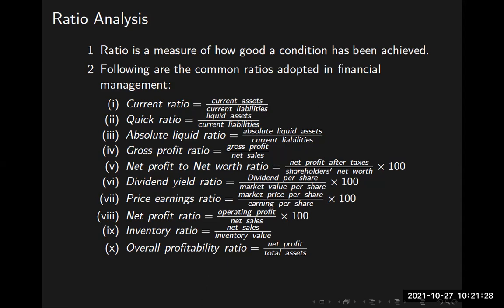Then dividend yield ratio. What is dividend? We have a chocolate. Then you split it, share it with your friends. Dividend. Each one is getting a share.